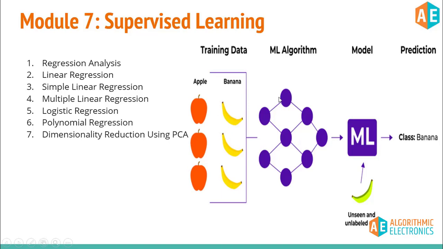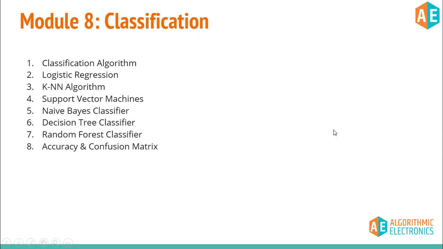After training the model, an unseen object or any other unlabeled data can be given to this model, and the job of the algorithm is to predict the accurate label or class for this particular object. So here it can predict banana as a prediction. So this is supervised machine learning, and these are some algorithms which we are going to consider in module 7 and module 8.